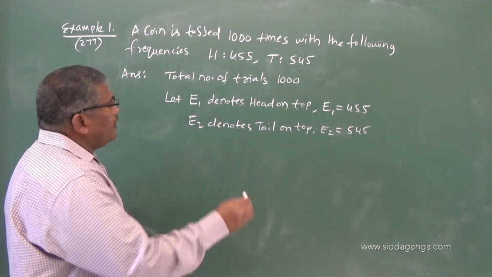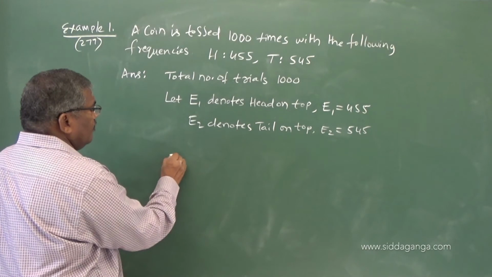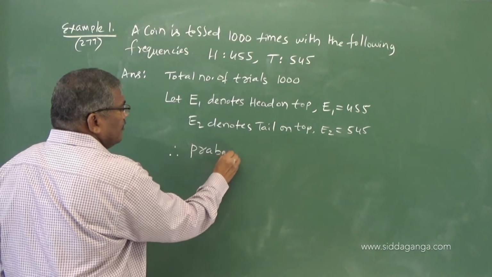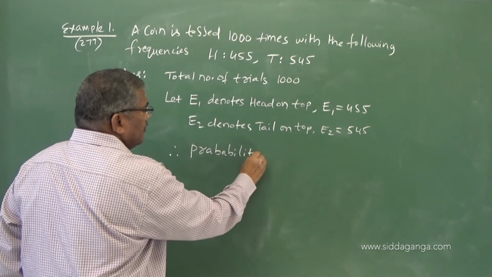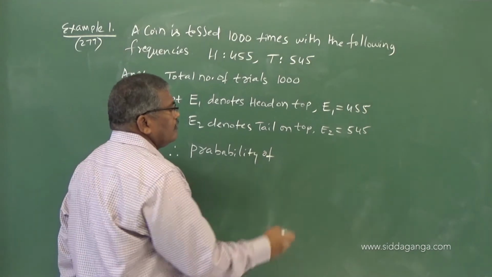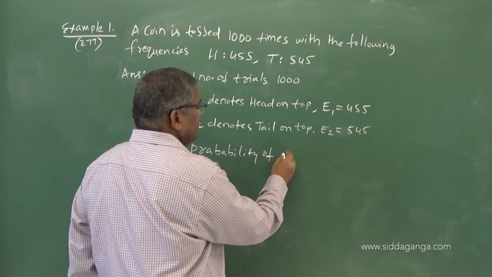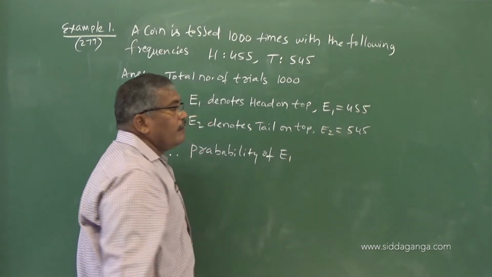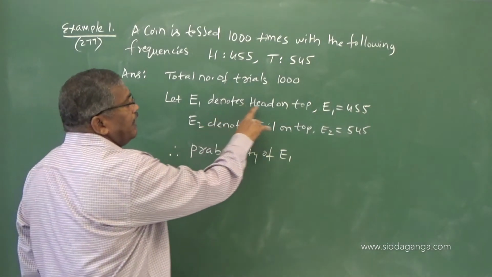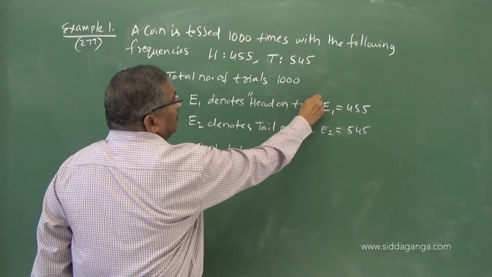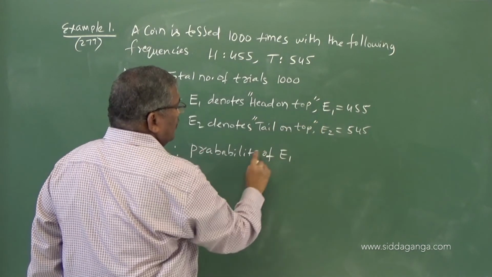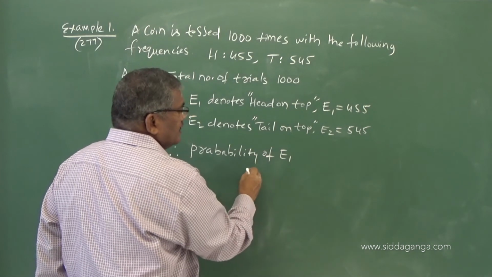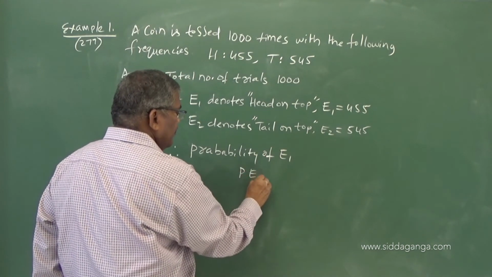Now, you can write the formula. Therefore, the probability of E1, that means probability of head on top. We represent it as P(E1).